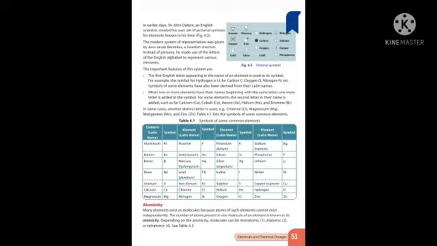Silicon, Si. Silver, Ag. Why Ag? The Latin name is argentum. Then iodine, I. Sulfur, S. Helium, He. Oxygen, O. Sodium, Na. Why Na? Latin name is natrium. Okay. Phosphorus, P. Lithium, Li. Nickel, Ni. Copper, cuprum, this is the Latin name, that's why Cu. Then hydrogen, H. Zinc, Zn. Okay. So all these symbols you should know.